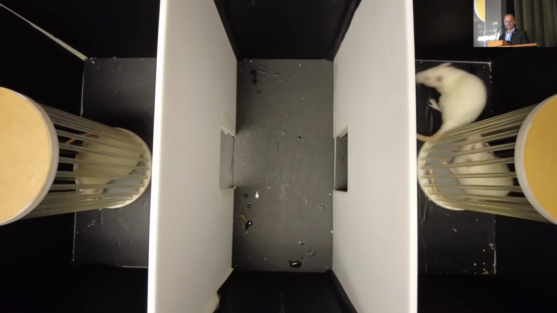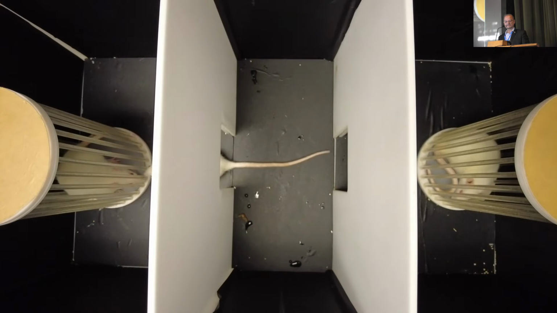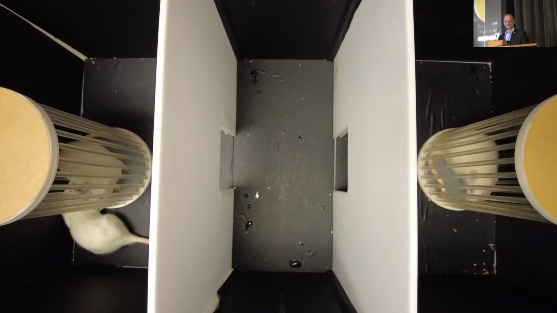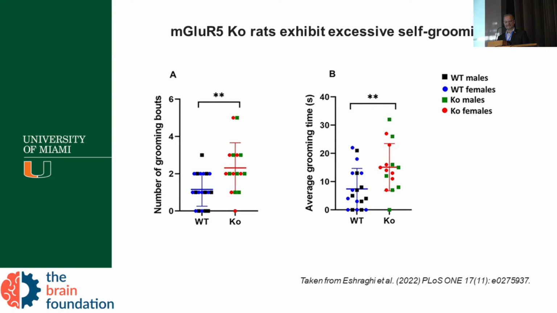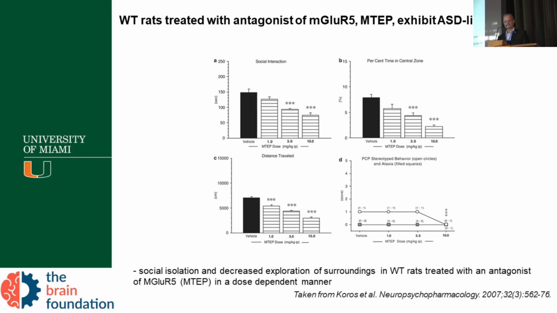You see that this wild type rat goes to the new one. Oh, what's going on? There's a new guy here, and it spends time with both. And now let's see what happened when we do the same experiment with our autistic rats. We see that the autistic rat doesn't spend time with the new one. So I'm going to go faster so we save some time for the other data that we have.